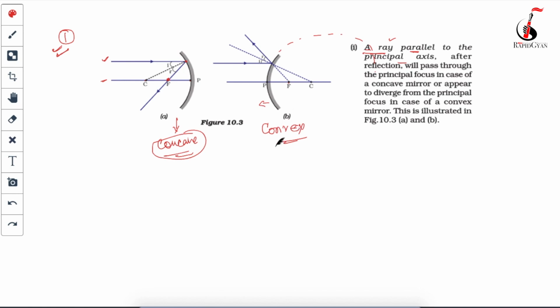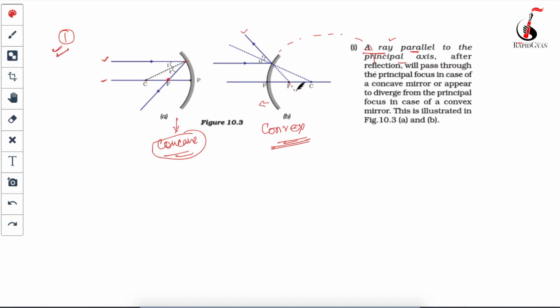In case of a convex mirror, the ray cannot pass like this, because it cannot cross the mirror and go inside it. So it gets reflected outward, but if you extend the reflected ray, the extension will pass through the focus.